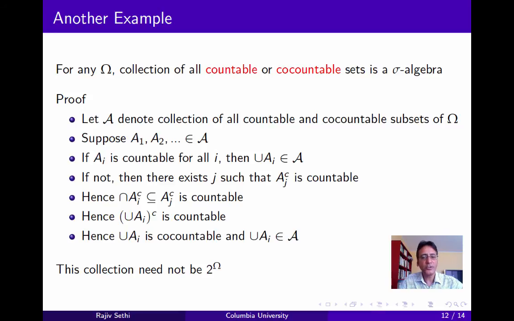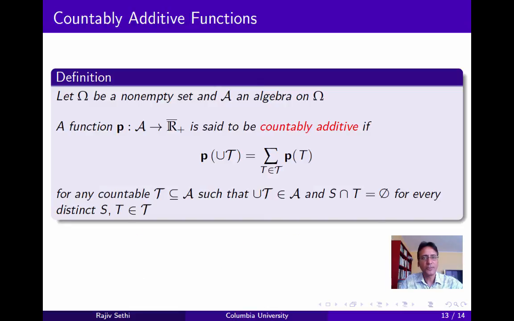Now this collection need not be the power set of omega, and you can see this very easily by letting omega be the unit interval and consider any subinterval, for example the set of numbers between 0 and 1/2. This set is neither countable nor co-countable, and therefore not an element of this class. Now we'll finish up this segment with a couple of definitions.